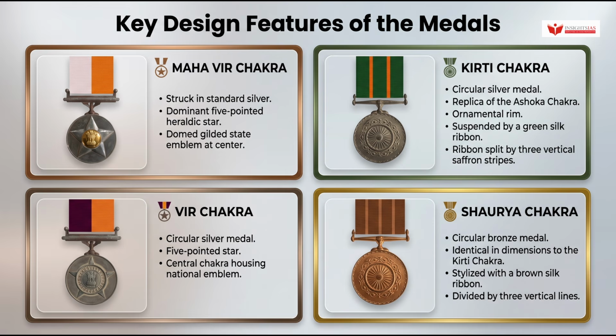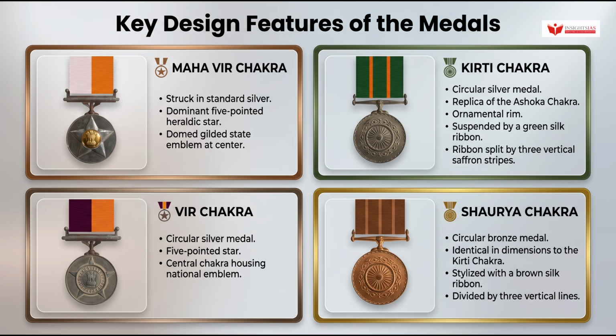Moving forward, the Mahavir Chakra is struck in standard silver, featuring a dominant 5-pointed heraldic star touching the outer rim with a domed, gilded state emblem at its heart. The Kirti Chakra is a circular silver medal featuring a replica of the Ashoka Chakra inside an ornamental rim, suspended by a green silk ribbon split by 3 vertical saffron stripes. The Vir Chakra is a circular silver medal showing a 5-pointed star with a central chakra housing the national emblem. And finally, the Shaurya Chakra is a circular bronze medal, identical in dimensions to the Kirti Chakra, but stylized with a brown silk ribbon divided by 3 vertical lines.